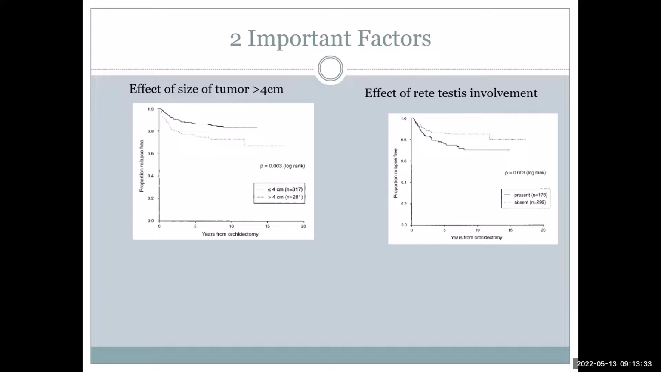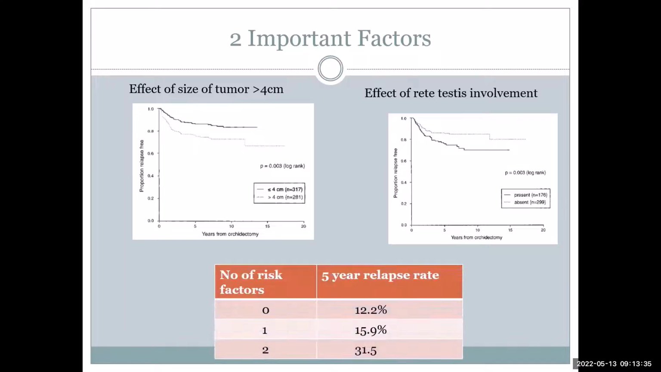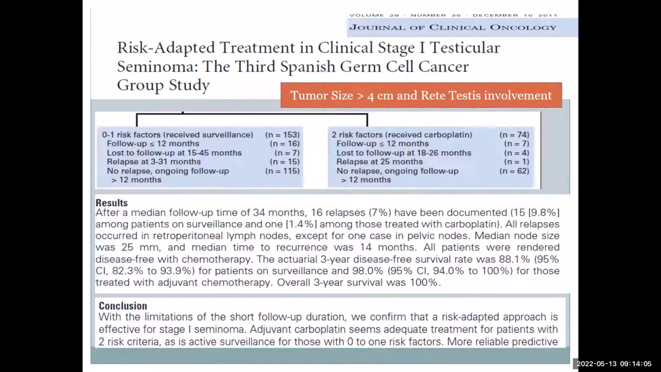So this was a retrospective study. What they concluded is that if there is no risk factor, that is, size is less than 4 centimeters and no rete testis involvement, the 5-year relapse rate is around 12%. If there is one risk factor, the chance is around 15%. If there are both factors, that is more than 4 centimeters plus rete testis involvement, the chance increases to 30%. That means 30% of patients will relapse. The only point of controversy is that this was a retrospective study, but that is the best evidence available at this point of time.